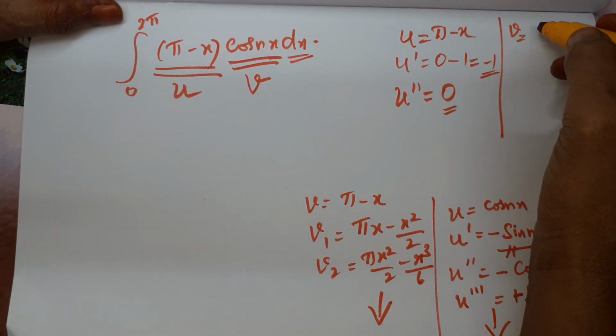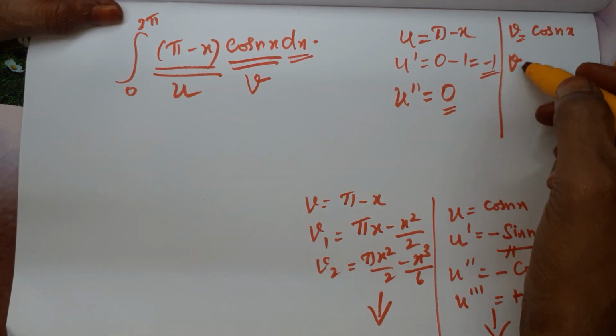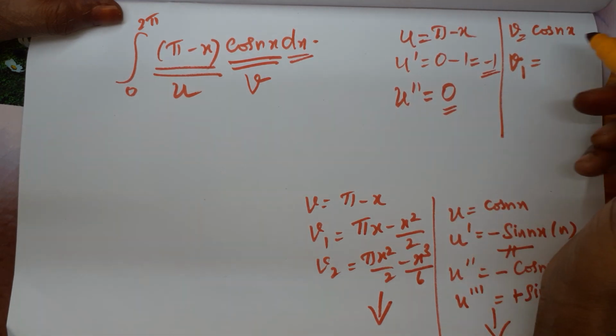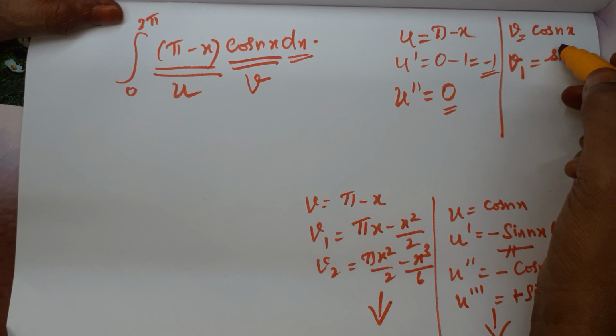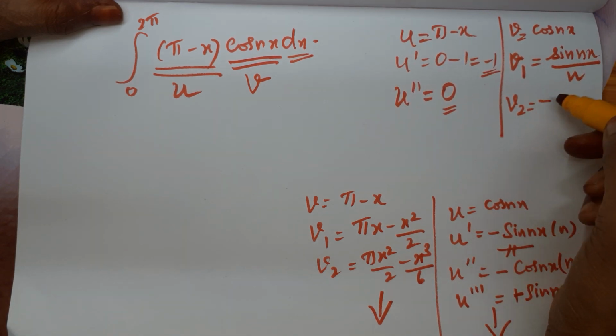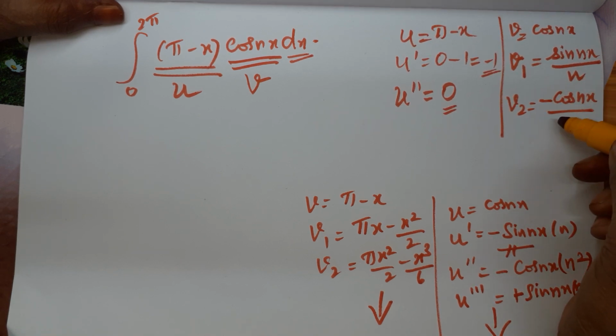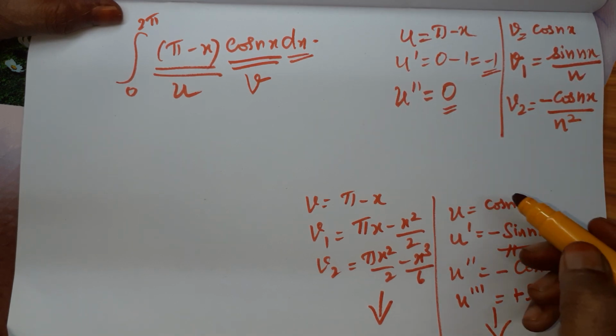So v is equal to cos nx. This v we have to integrate. So v1 is equal to, when we integrate cos, plus sin nx by the coefficient n. Then v2 is equal to, when we integrate sin, minus cos, so minus cos nx by, already one n is there, again one n, so it is n squared.